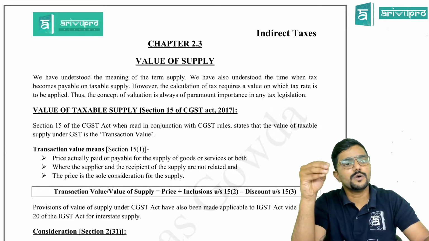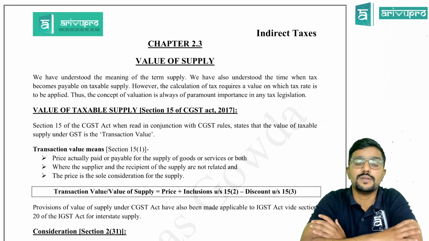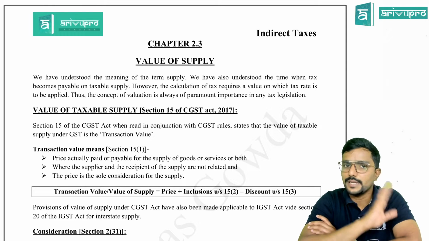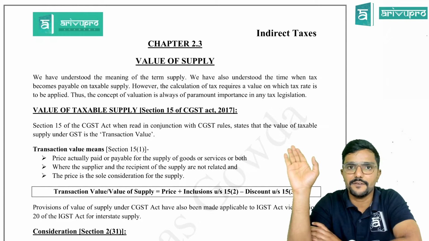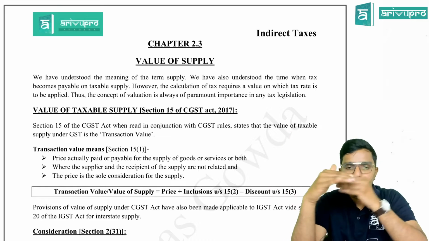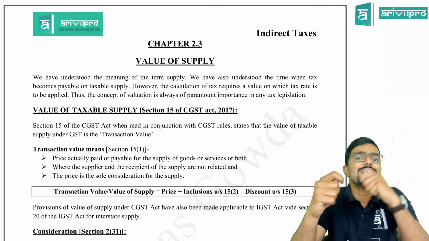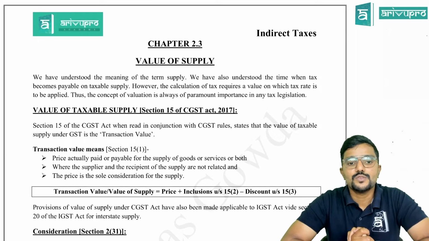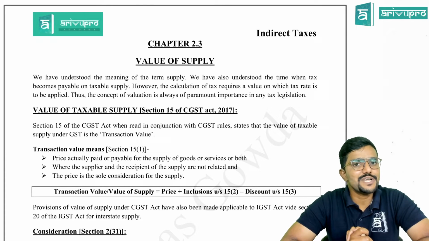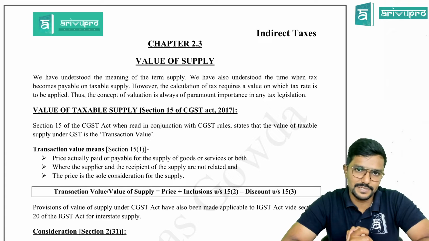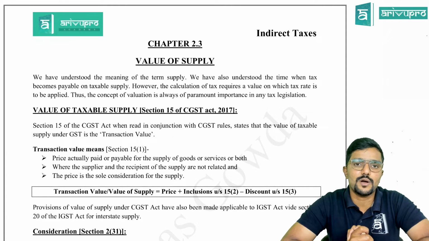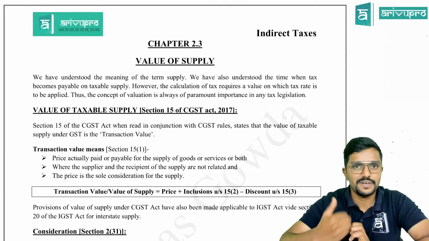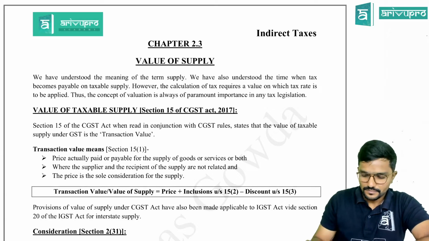They have not told us chapter-wise how many marks or how many questions will be asked. The Institute has not given any definite trend on that. So whatever I tell you is also based on the past exam trend. Clear guys? So again I repeat, on the value of supply topic, a question has been asked in every attempt, guys. Clear? And we will be discussing those problems at the end after we discuss the provisions.